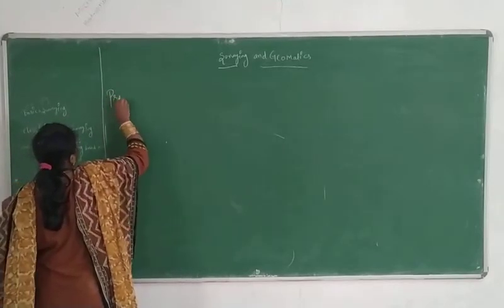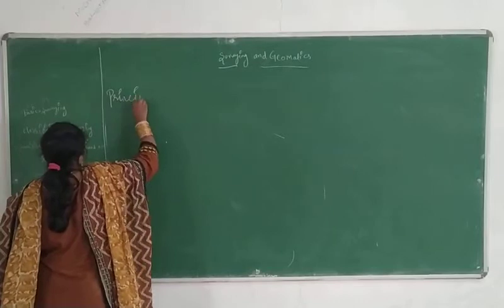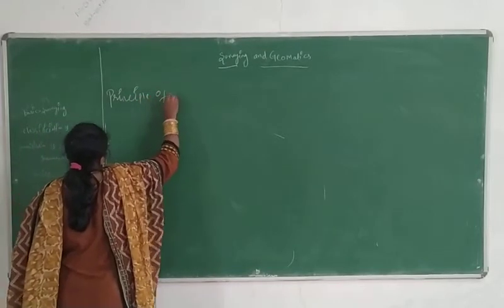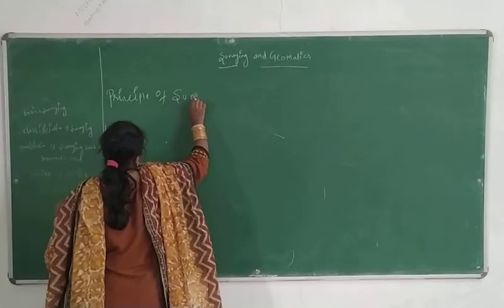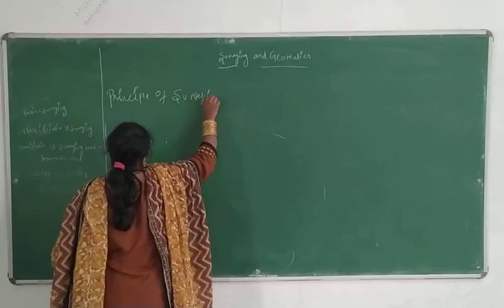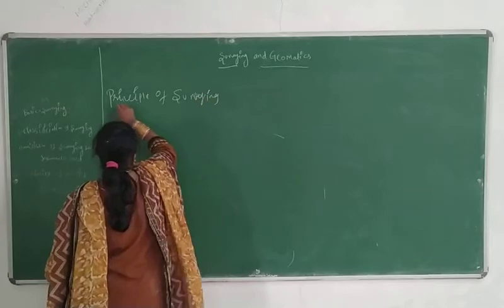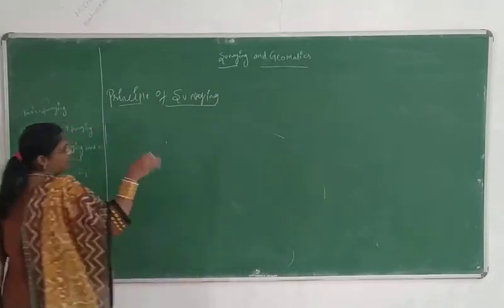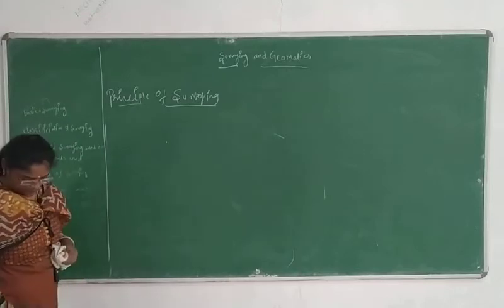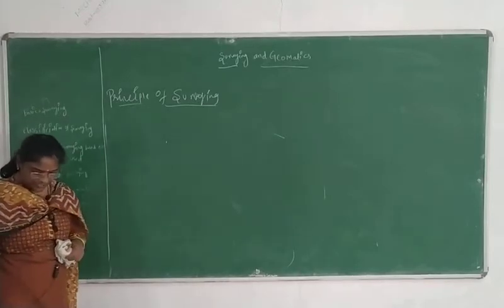The next term is principle of surveying. Here you should not get confused; I am talking about the term surveying. In every unit you will get a principle, and the total unit will work on this principle only.